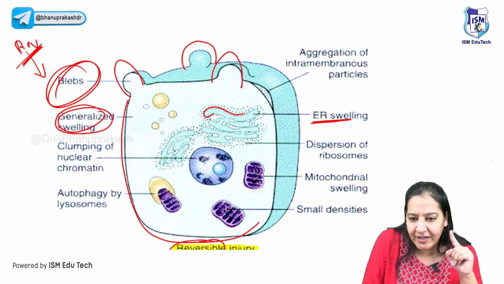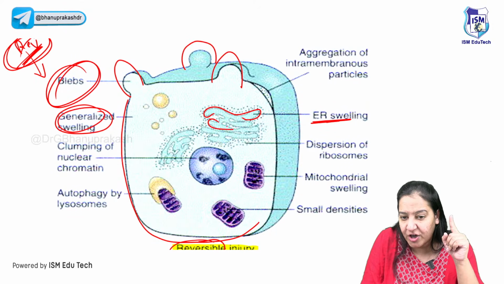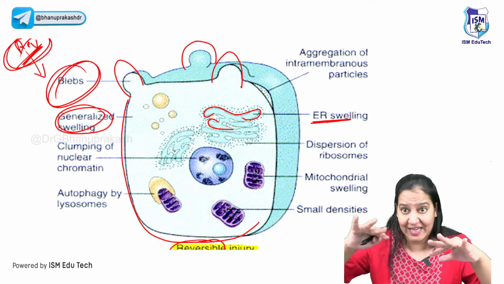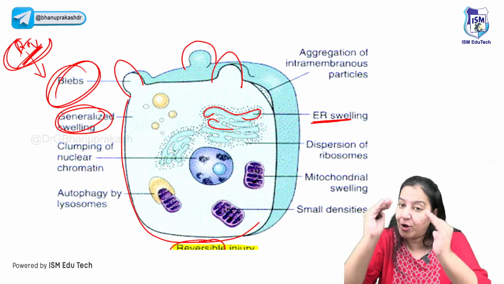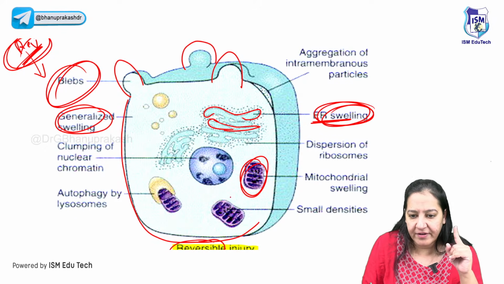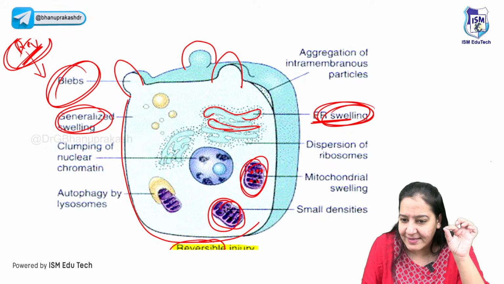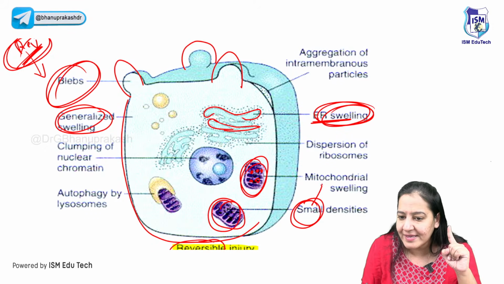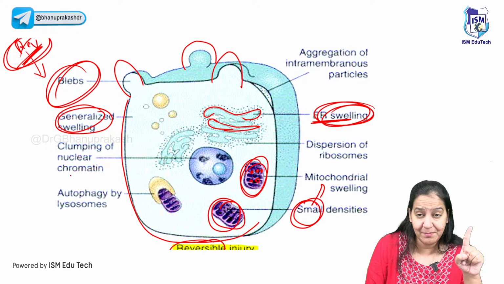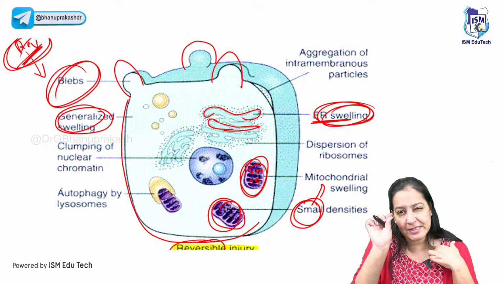The first thing is the endoplasmic reticulum. Can you see the endoplasmic reticulum in this cell? This one is reversible. You see the endoplasmic reticulum, it's swelled. Everything is swelled here. In reversible, the cell swells, the endoplasmic reticulum swells. See the mitochondria here. Inside the mitochondria, I can see small densities. So mark the words small densities in mitochondria. In reversible, small; in irreversible, there will be large densities. But in reversible, it's small densities.